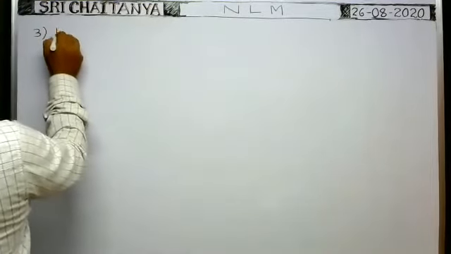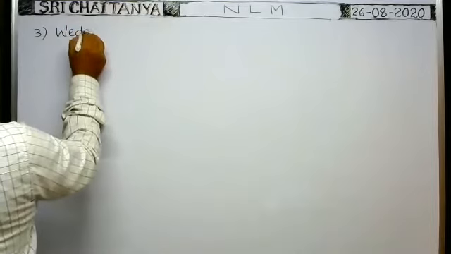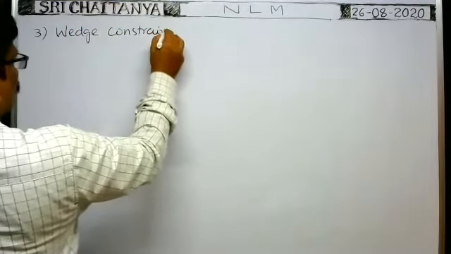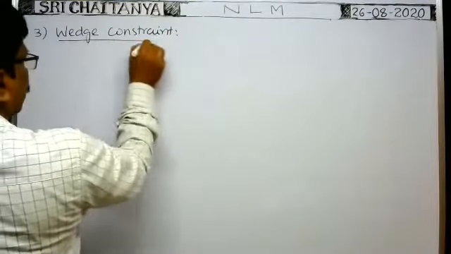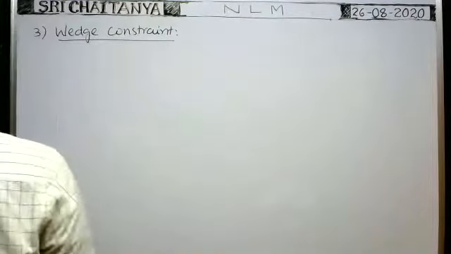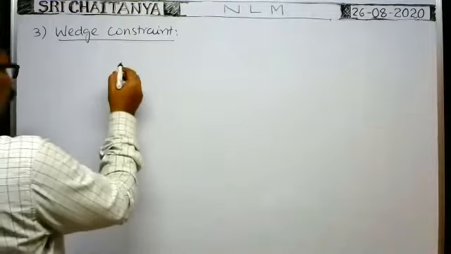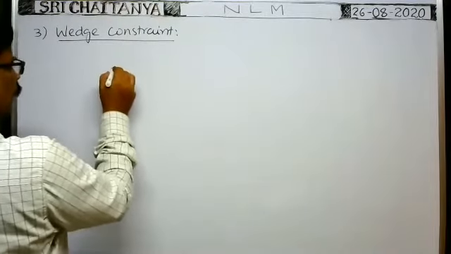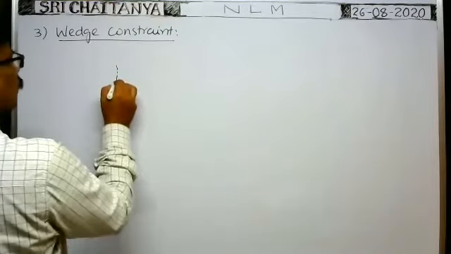Third one, wedge constraint. So here, suppose initially there is a wedge.